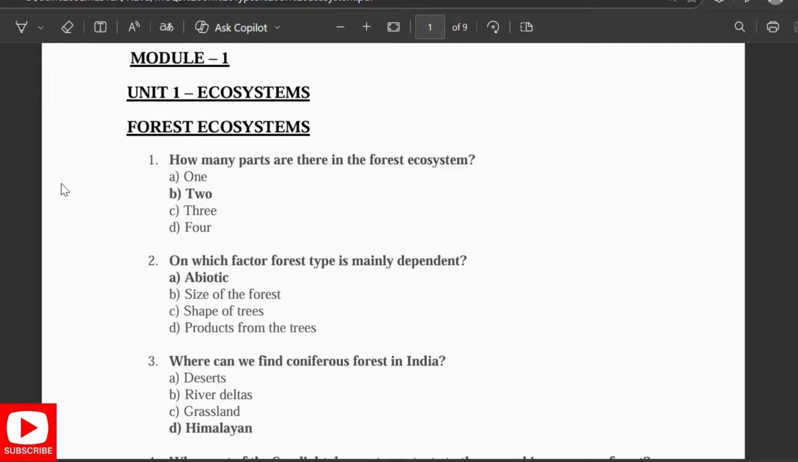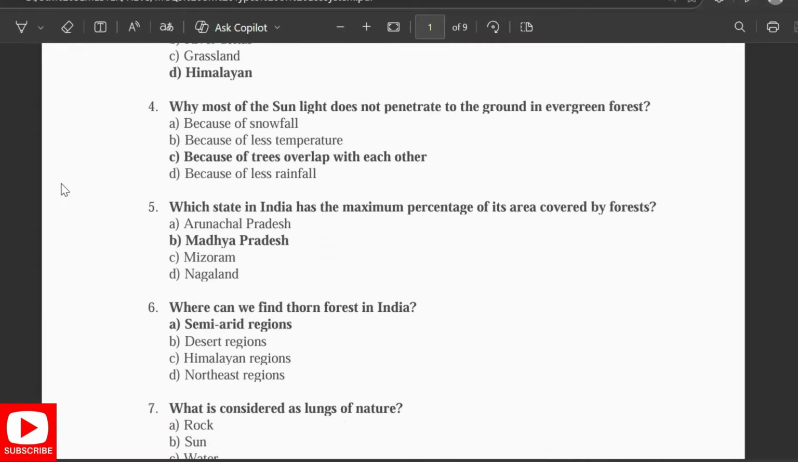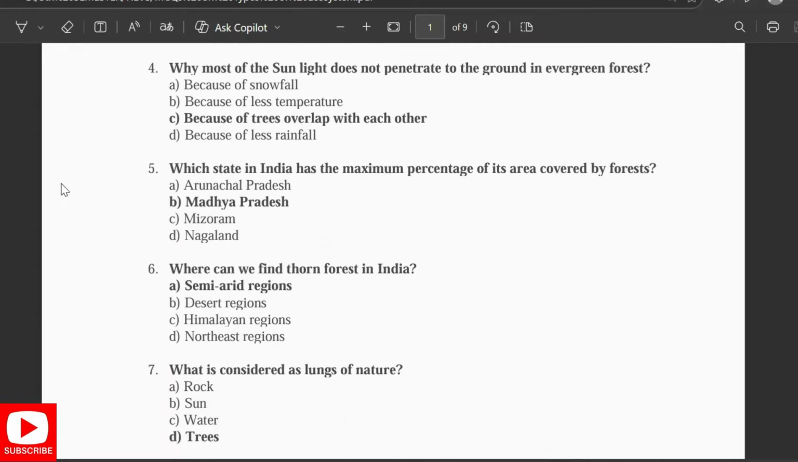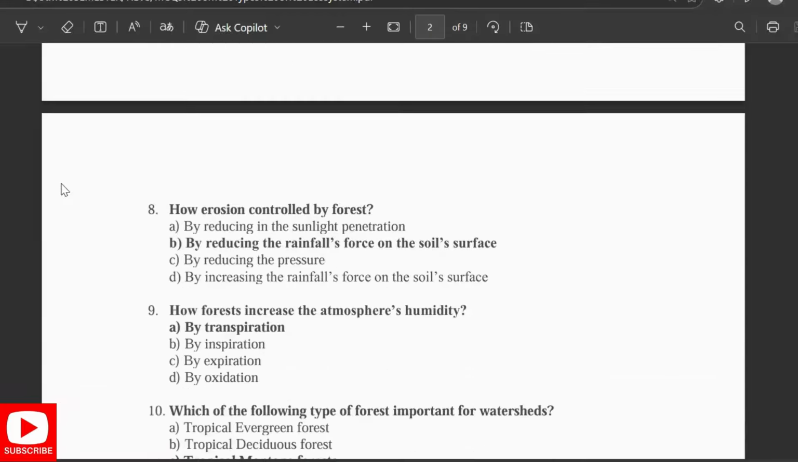How many parts are there in the forest ecosystem? 2. On which factors is forest type mainly dependent? Abiotic. Where can we find the coniferous forest in India? In the Himalayan region. Why does most of the sunlight not penetrate to the ground in the evergreen forest? Because the trees overlap with each other. Which state in India has the maximum percentage of its area covered by forest? Madhya Pradesh. Where can we find the thorn forest in India? Semi-arid region. What is considered as lung of nature? Trees.